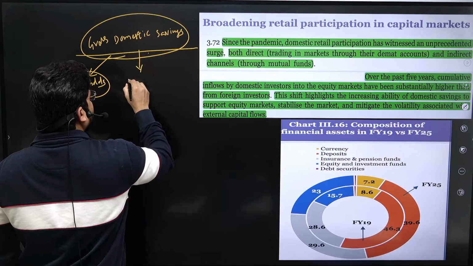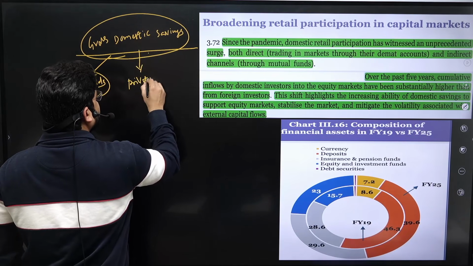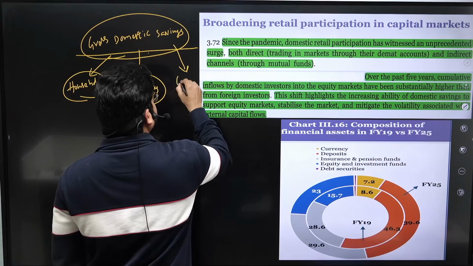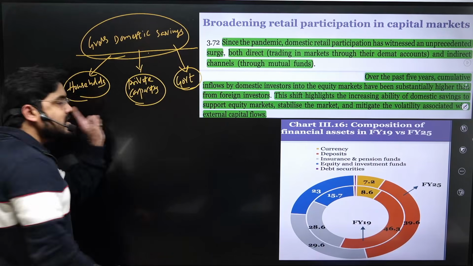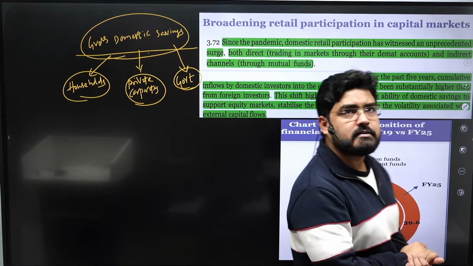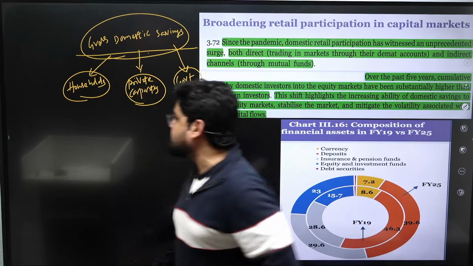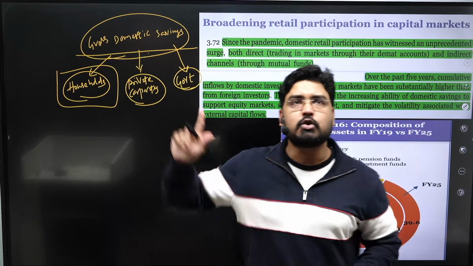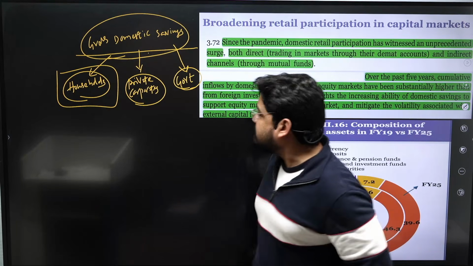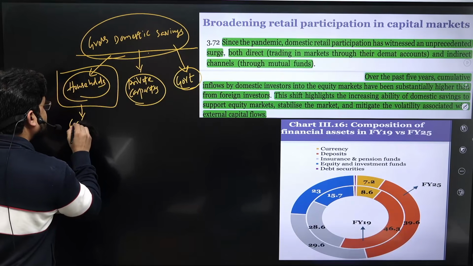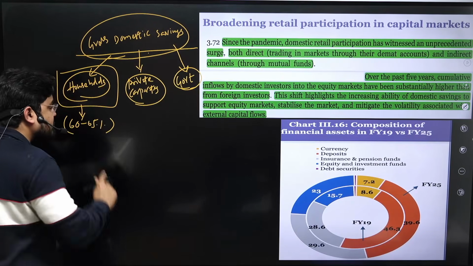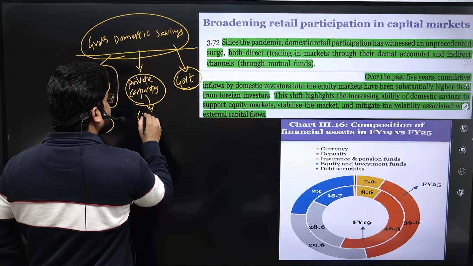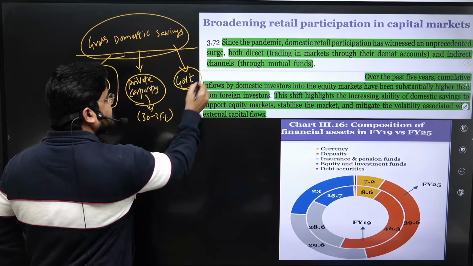Second, private companies or corporates. Third, government. These three entities contribute to the gross domestic savings. Out of these three stakeholders, it is the households who contribute the highest or the predominant share of the total gross domestic savings. Around 60 to 65% of the total savings is being contributed by the households, whereas for the corporates, it is hardly 30 to 35%, and the rest is coming from government.